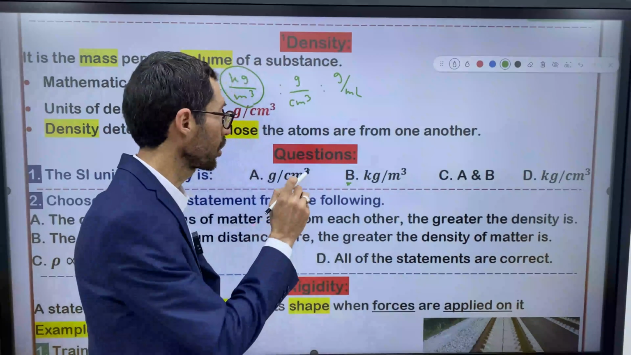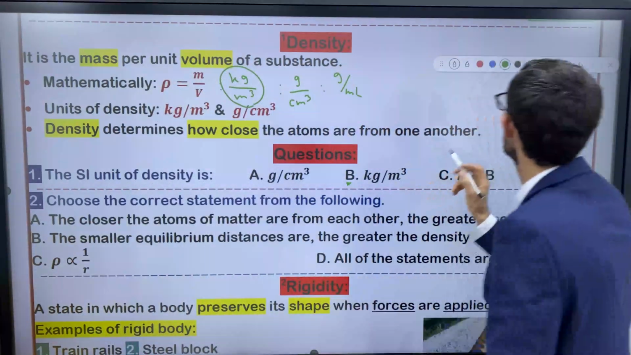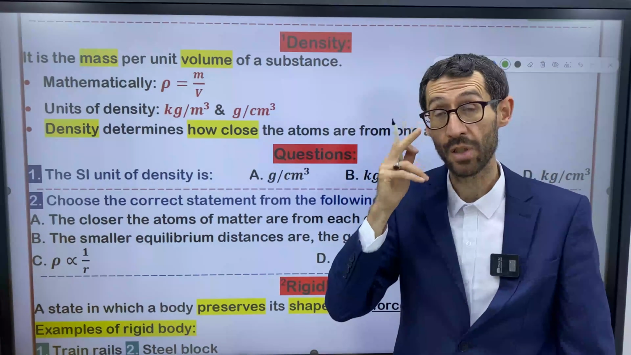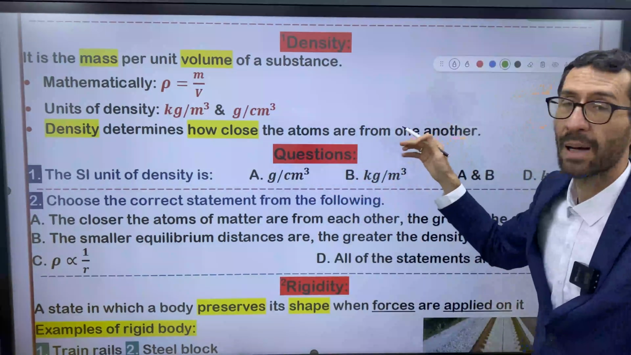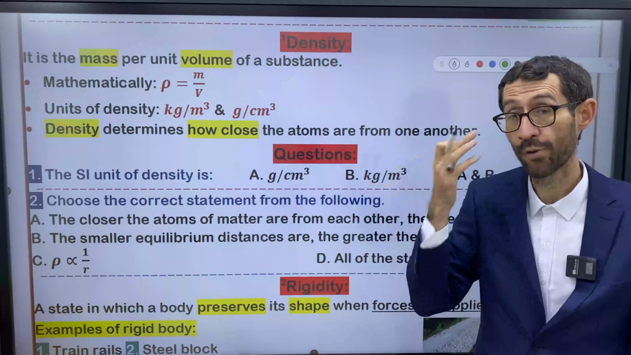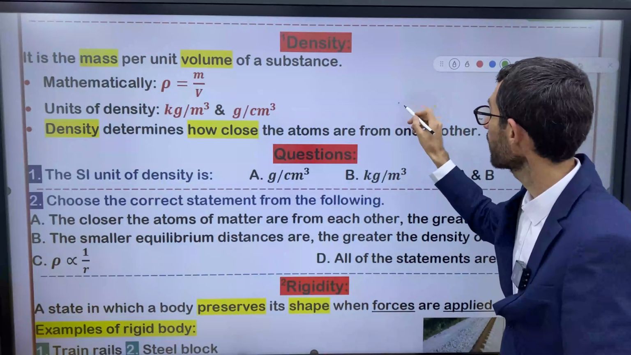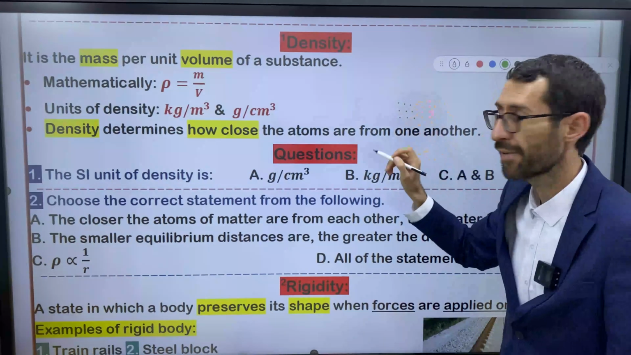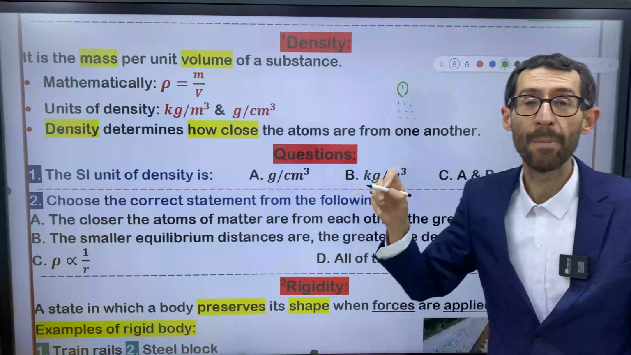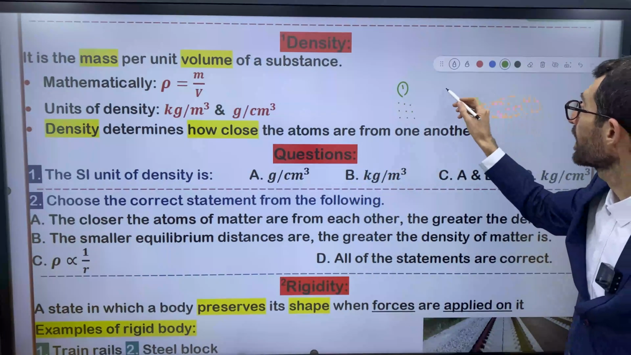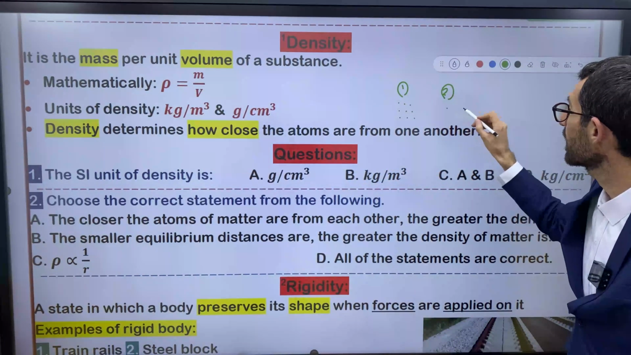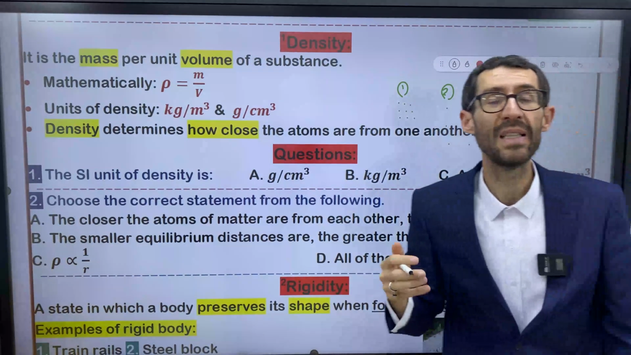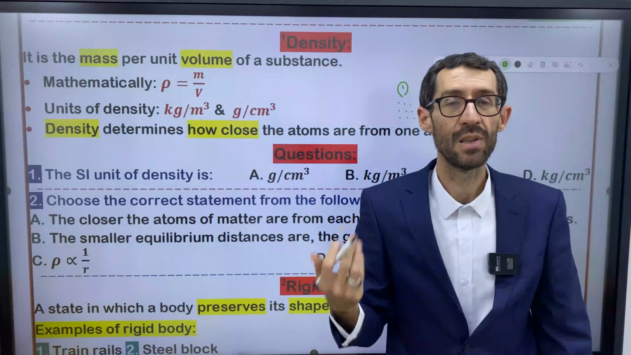Let me draw a figure for you, and I want you to guess, for example, the density for each. I want to draw an atomic composition of two materials. For example, this is the atomic composition for a solid. This is the first one. And we have another composition for the second one. For the second one, we have this structure. I want you to tell me about the density for each. Which one has a greater density actually?